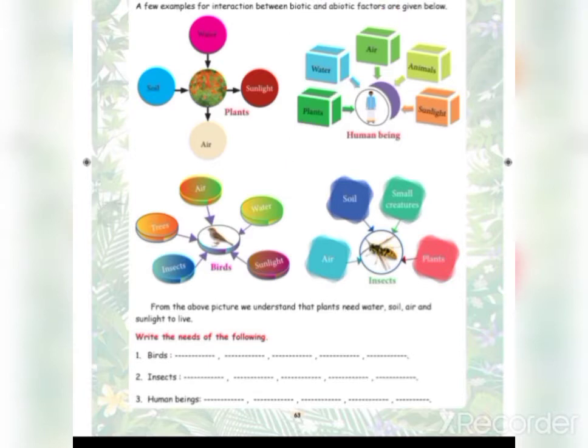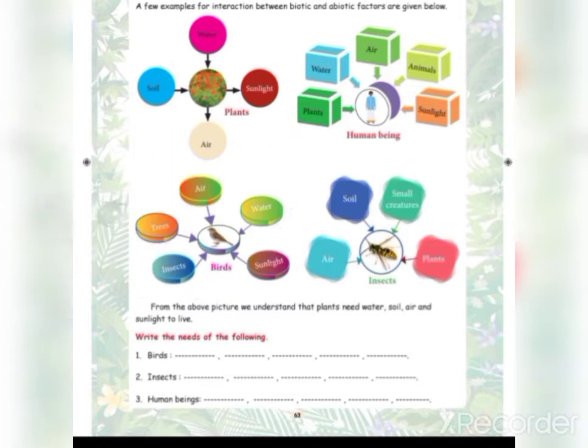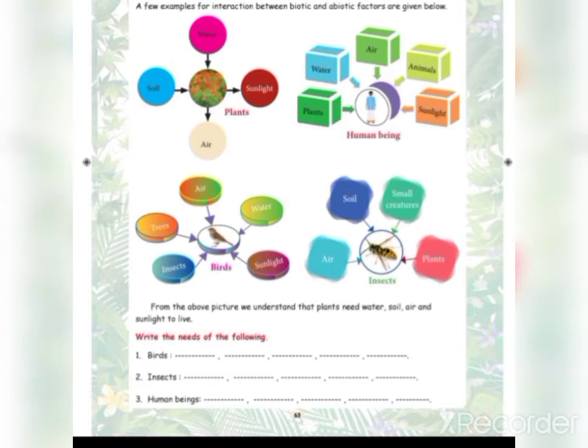And birds also need some things to live. Same air, water, sunlight, trees and insects. In trees only they can make their nest, and insects are food for birds. Likewise, and last one, insects also need air, soil, small creatures and plants. So, these are some examples of interaction between biotic and abiotic factors.